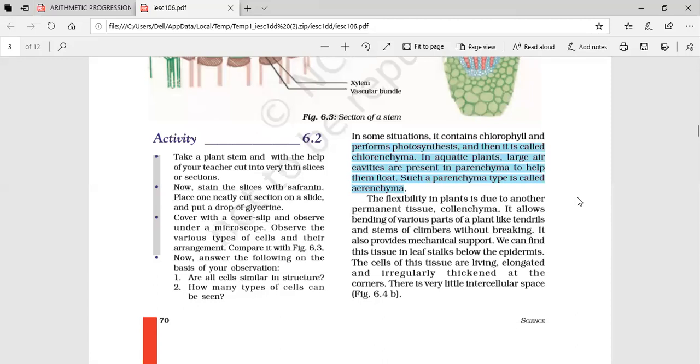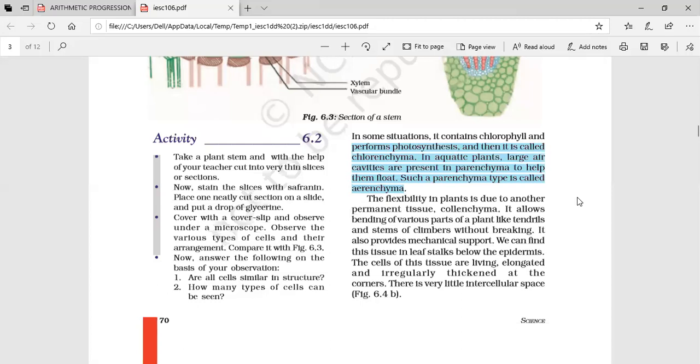Then collenchyma, not chlorenchyma, it's collenchyma. Collenchyma provides flexibility. In a tree, when you pull down any of the branches, does it immediately break? No, ma'am. What will happen then? After we leave it, it will go back. That means it is flexible. We can call it flexible.